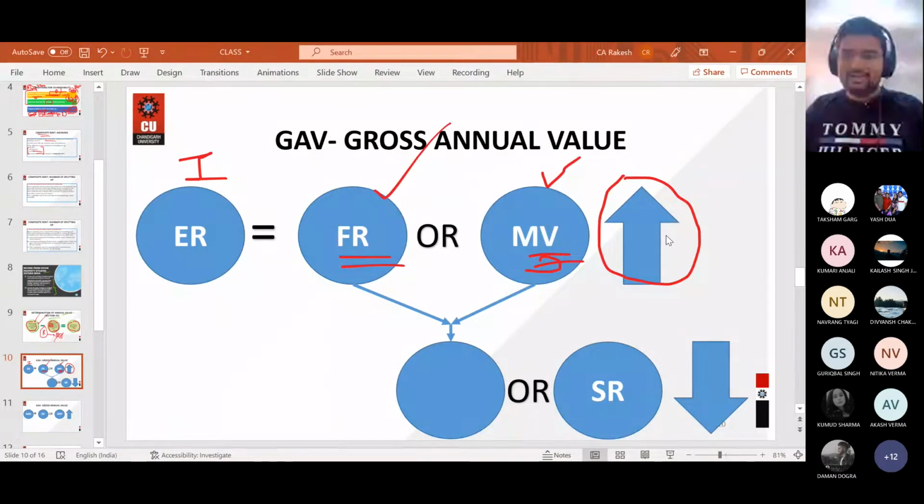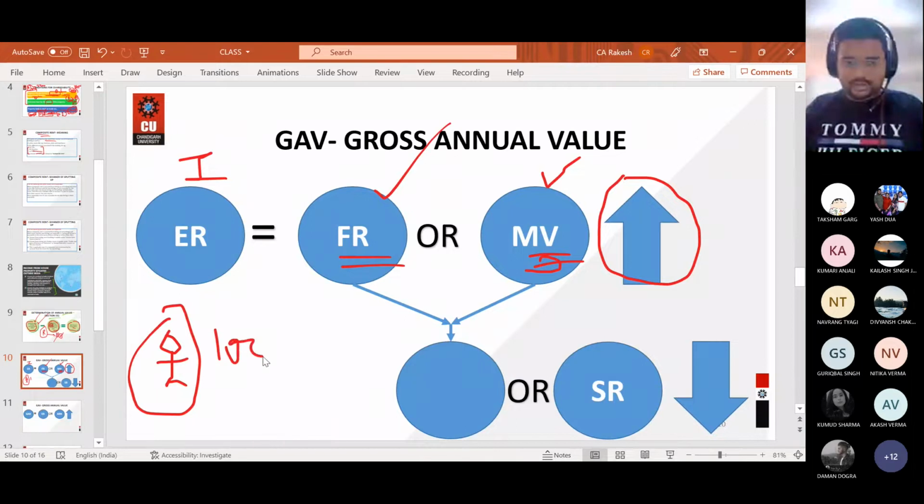Remember, if you are receiving 10,000 rupees as rent, this 10,000 is not relevant for calculating income. You need to consider other rents as well. They are saying whatever is the fair rent, not actual rent received by you, whatever is the municipal value, whichever is higher, take into consideration.